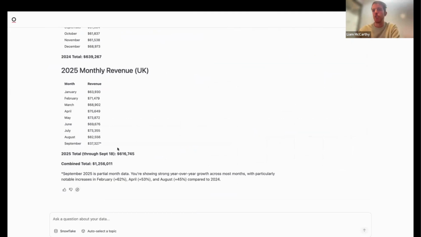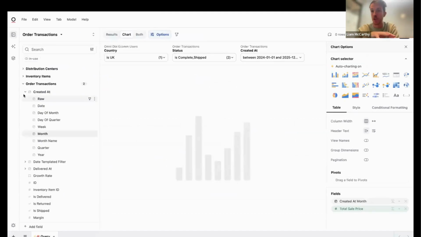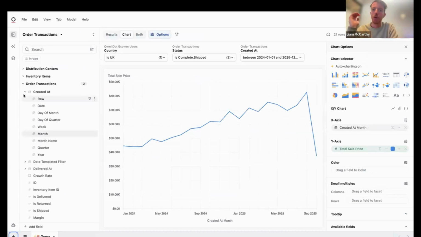But oftentimes then you'll want to not just be locked into that AI workflow. You'll also then want to go and iterate on top of it. So I can at any point click this little explore button here. And that's now going to go and bring me into the more traditional BI experience, but with my starting point of my AI query to go and iterate on top of.